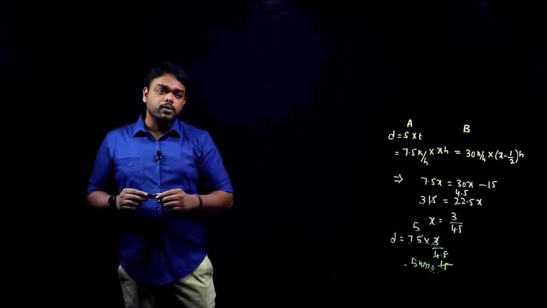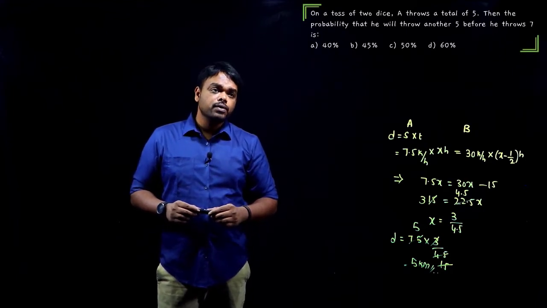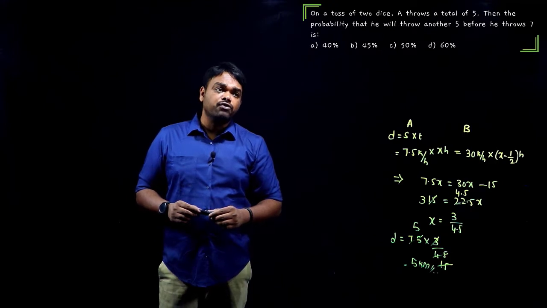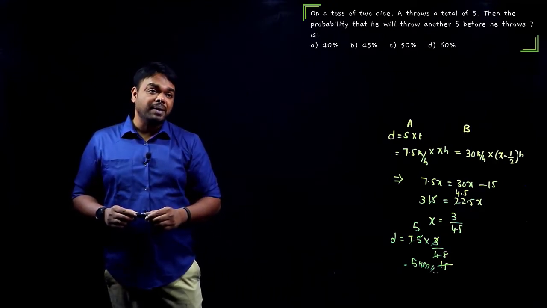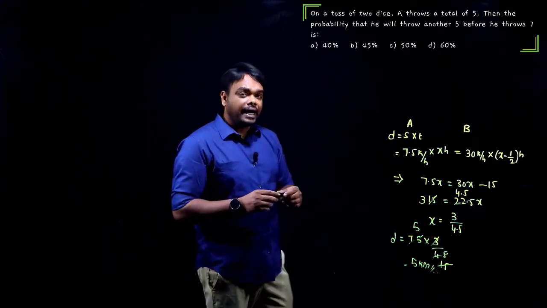So we have another question on probability here. The question says, on a toss of 2 dice, A throws a total of 5. Then the probability that he will throw another 5 before he throws 7. Okay. So guys, understand the question.